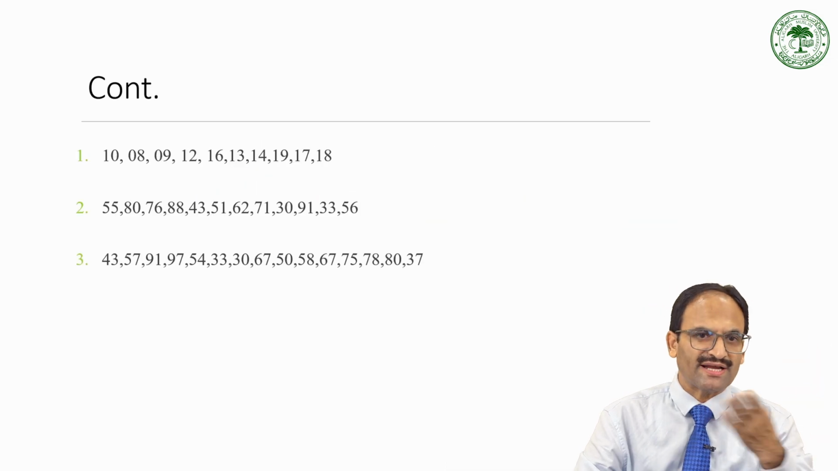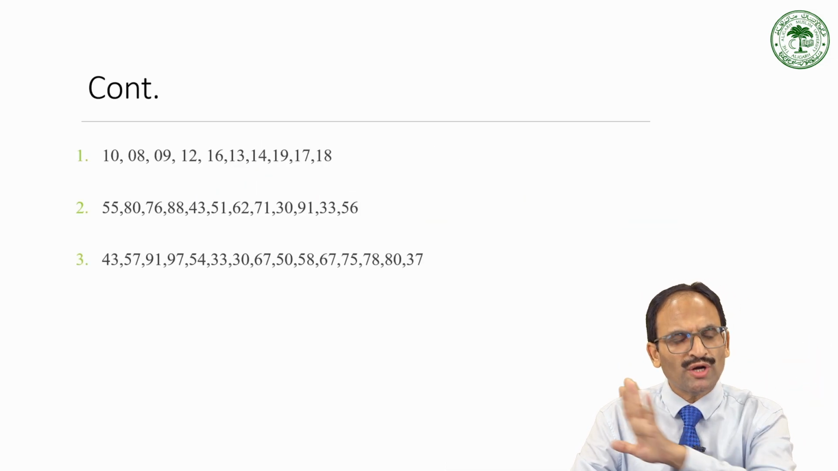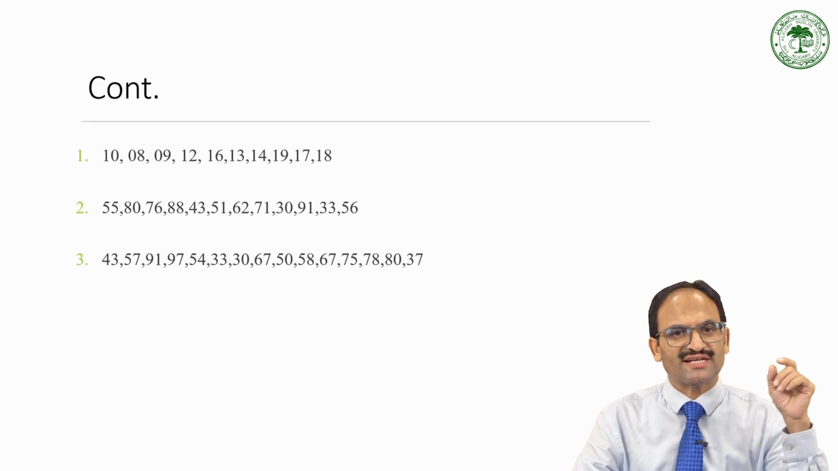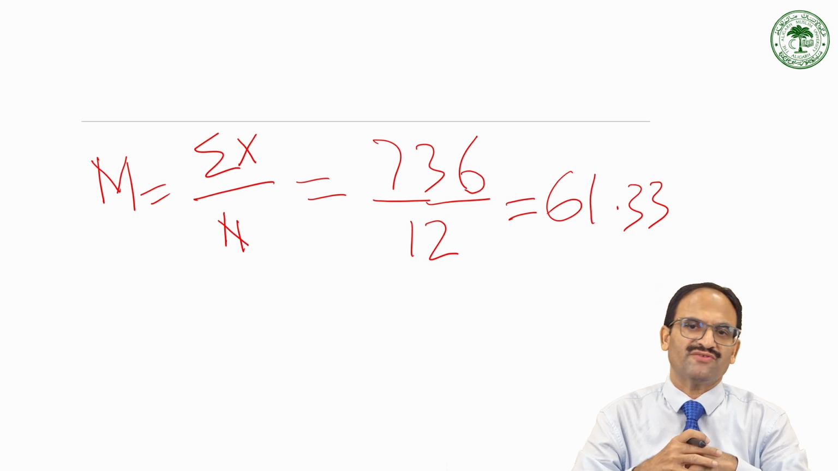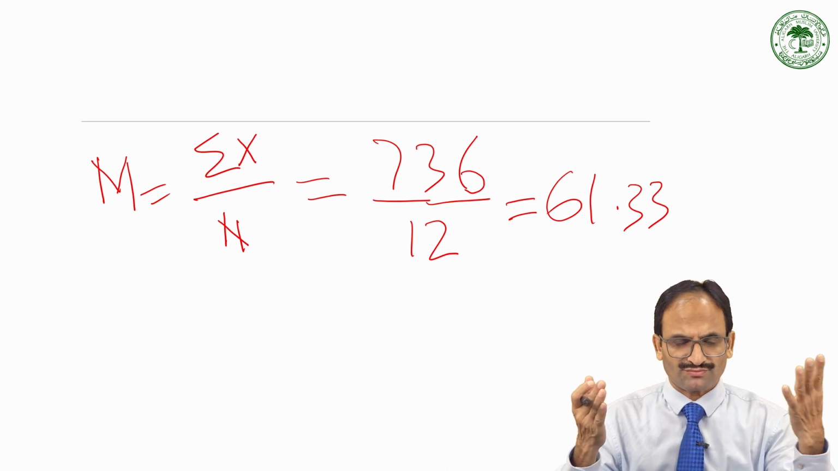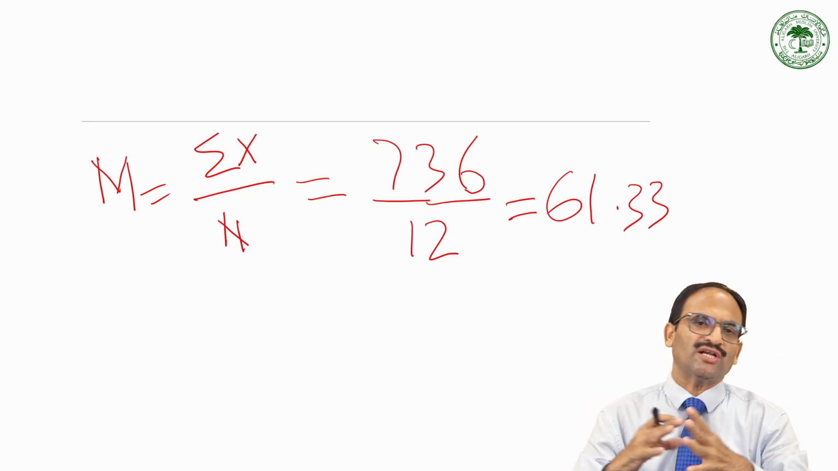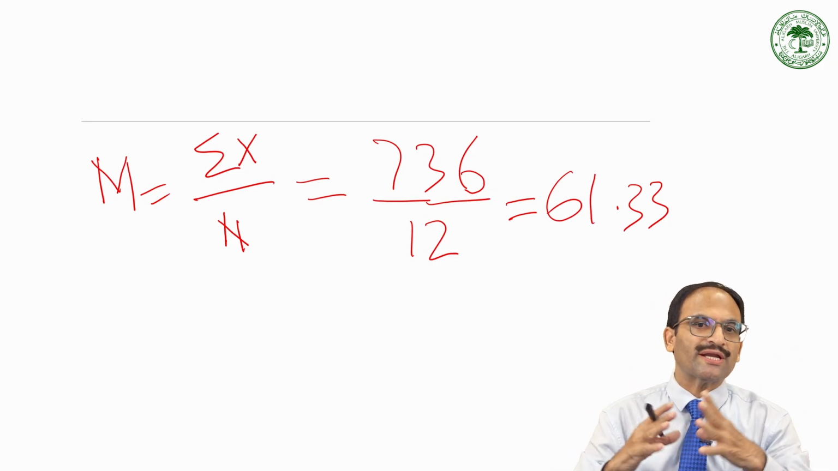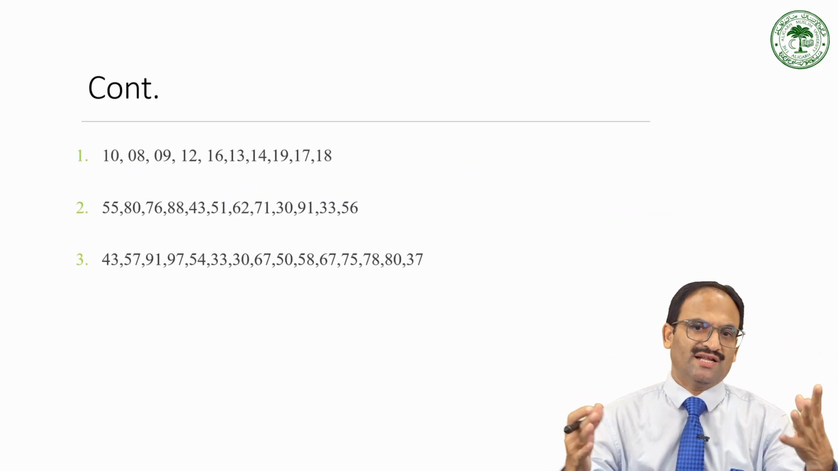Let me play it again. If you see example 2 on the slide, there is no number in the data set which was in decimals, but finally the mean has come out to be 61.33. So this is how we calculate the mean. In order to make sure that you have understood how to calculate mean from ungrouped data, let me come to the third example.